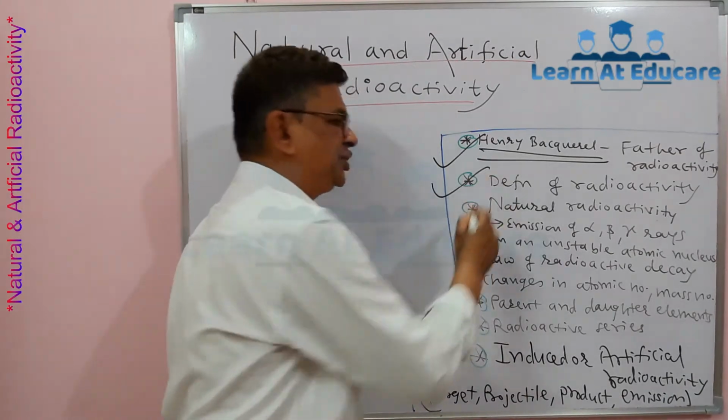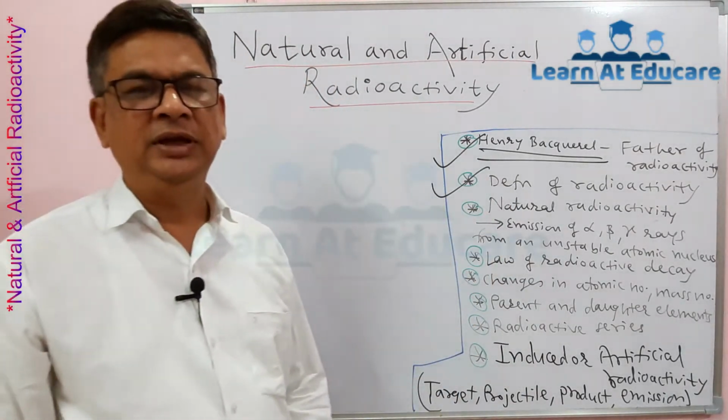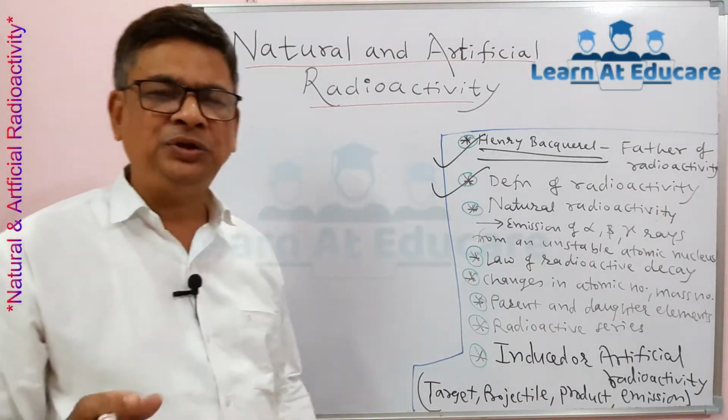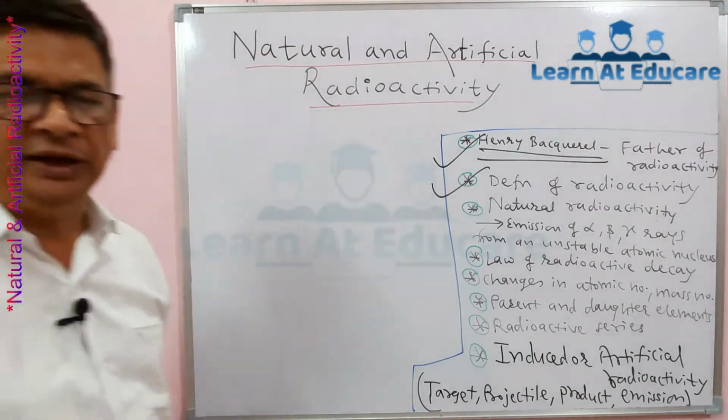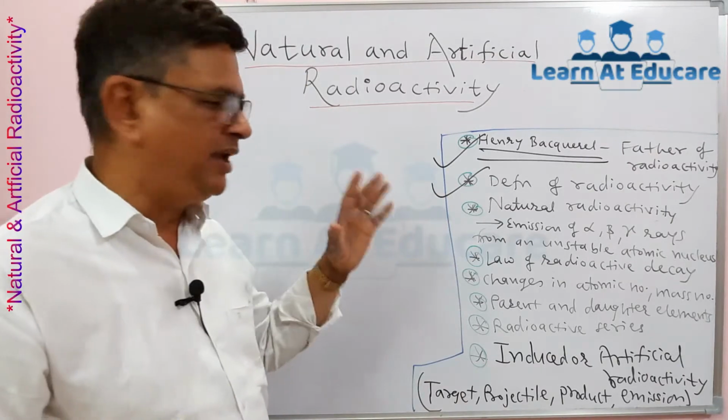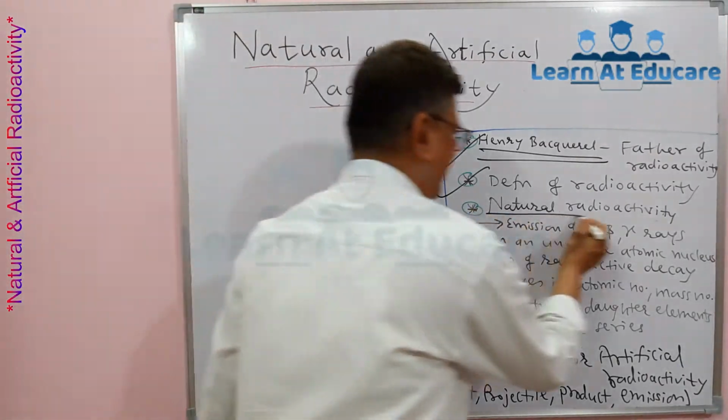It is the definition of radioactivity that one should know. There are two types of radioactivity, called natural and artificial radioactivity. However, we will focus mainly on natural radioactivity.